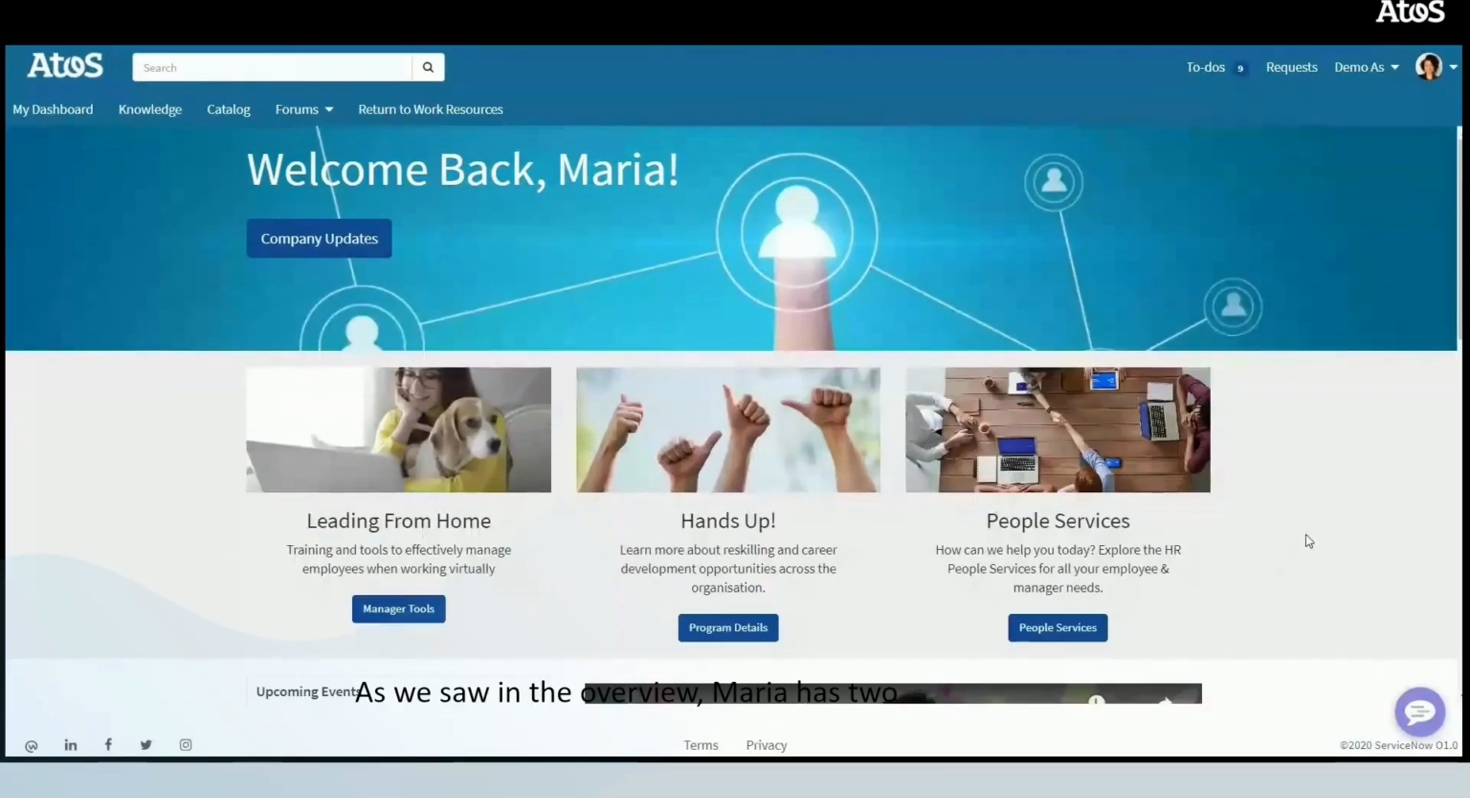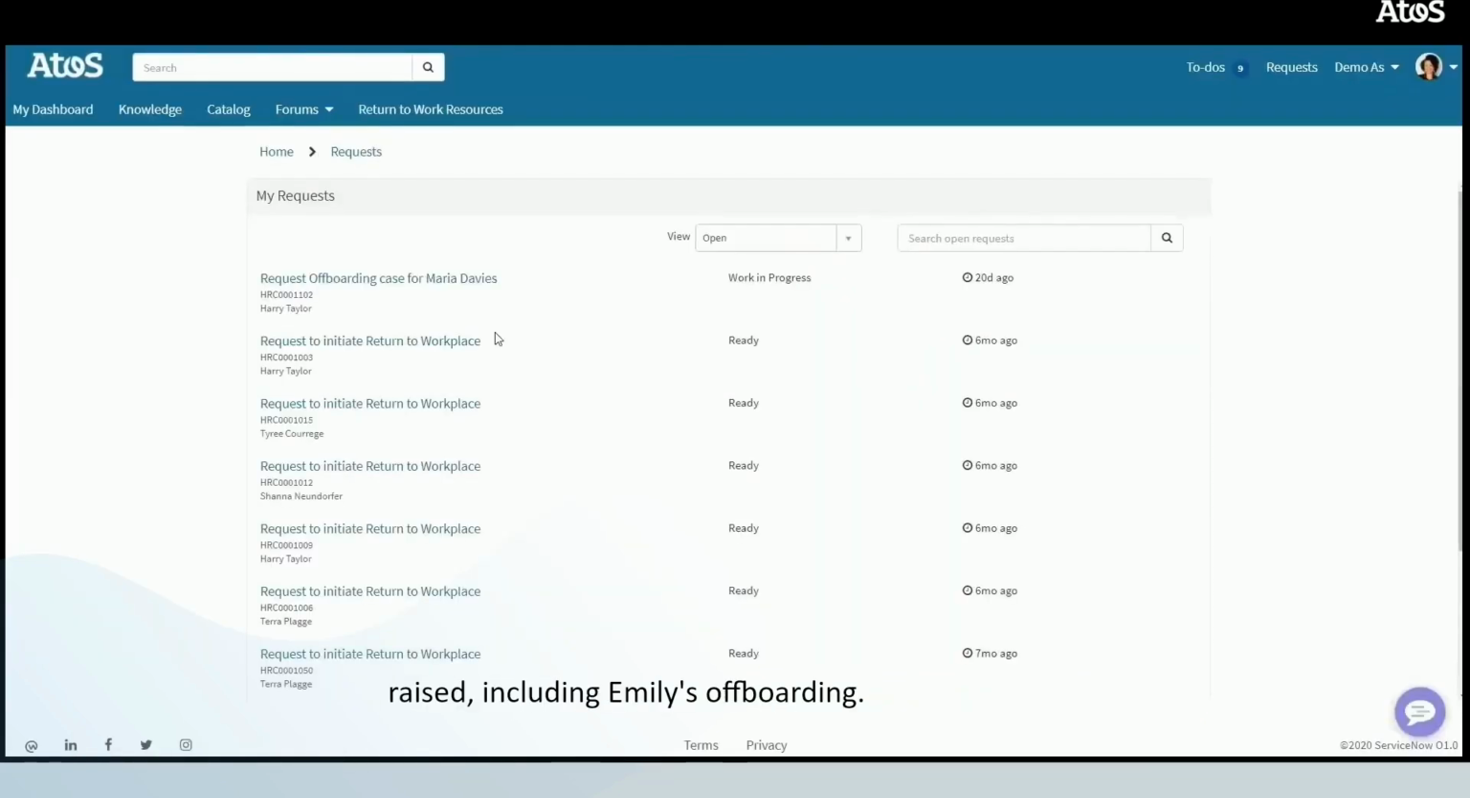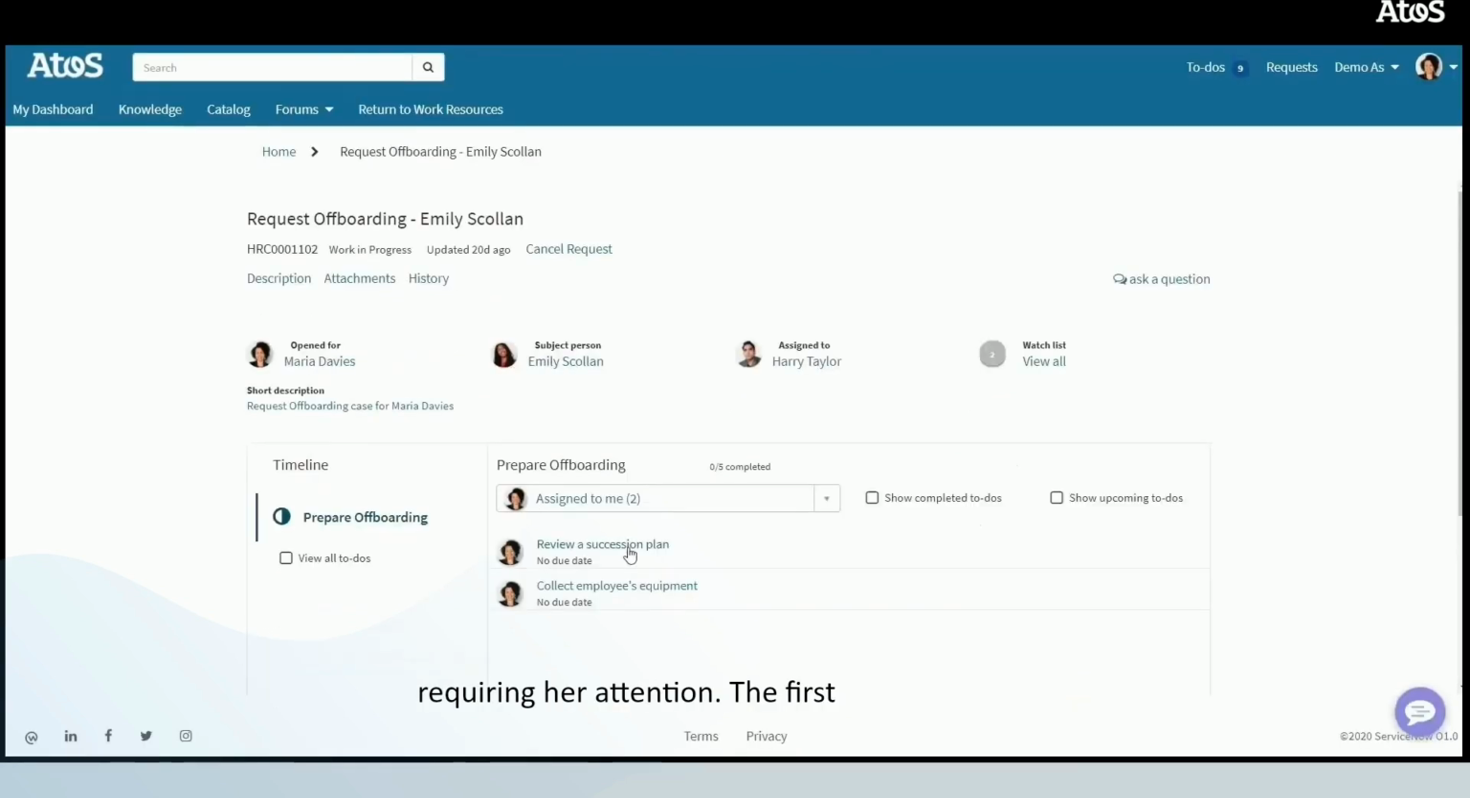As we saw in the overview, Maria has 2 tasks requiring her attention. She can access these from her to-do items, or she can access them by clicking Requests. Here she sees all the requests she has raised, including Emily's offboarding. Here she can see the 2 actions requiring her attention.